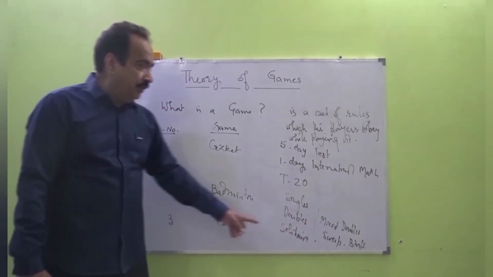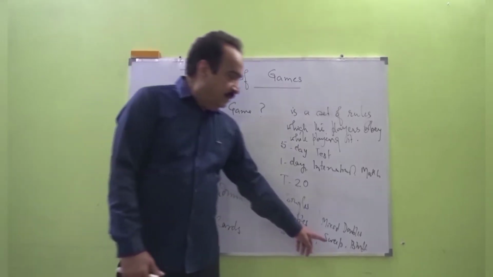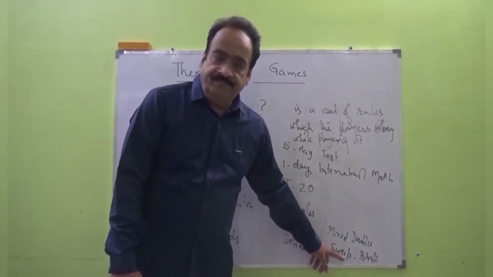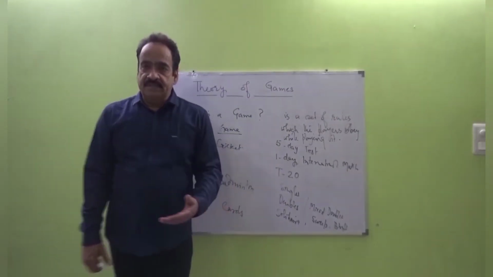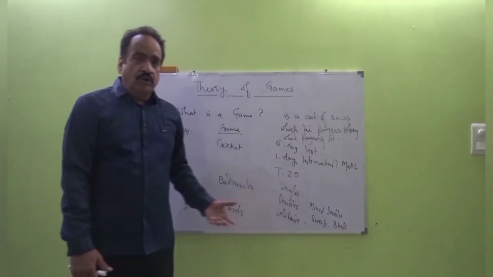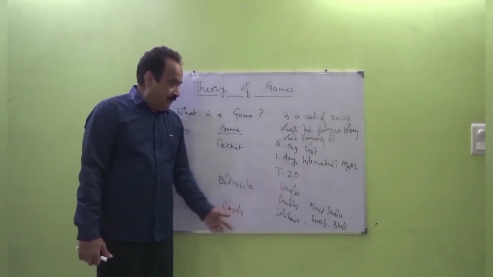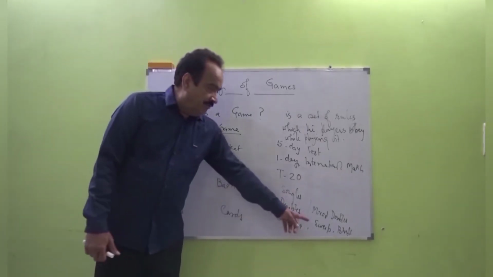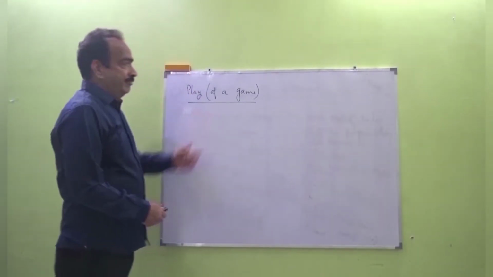In cards, solitaire is a one-person game. A sweep can be a 2 to 4 person game, whereas bluff can be played by any number of persons with a bunch of cards.